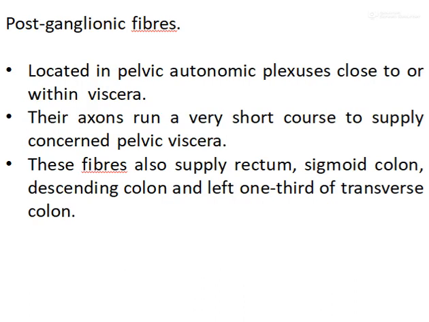The postganglionic neurons are located in the pelvic autonomic plexus close to or within the organ. Their axons, that is postganglionic fibers, run a short distance to supply the viscera. These fibers supply rectum, sigmoid colon, descending colon, and left one-third of the transverse colon.